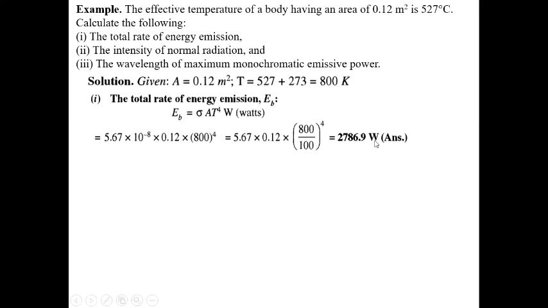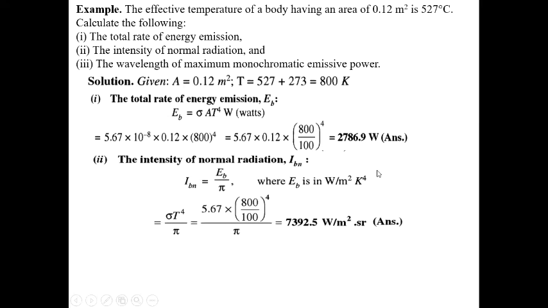Next, the intensity I_bn equals E_b by pi. Remember one thing here: E_b is not equal to this, because E_b is the emissive power. What we calculated is the total rate of energy emission. So E_b equals sigma T to the power 4, not including A; we do not consider A. So this is sigma T to the power 4 by pi, and from this we get the intensity of radiation.